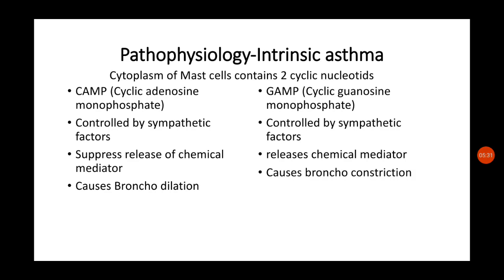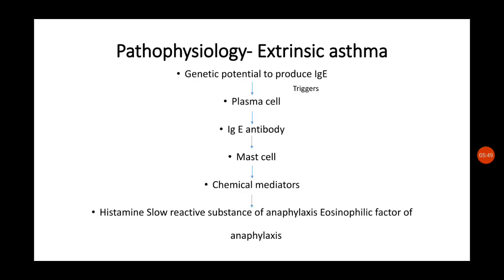cGMP is controlled by parasympathetic factors. The sympathetic factors will suppress the release of chemical mediators, and the parasympathetic factors will cause the release of chemical mediators by the mast cell. So the mast cell will be producing the same chemical mediators like histamine, slow reactive substance of anaphylaxis, eosinophilic factor